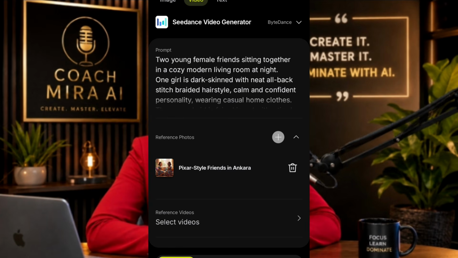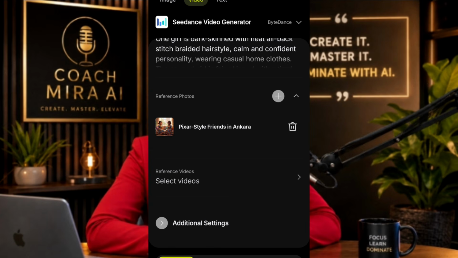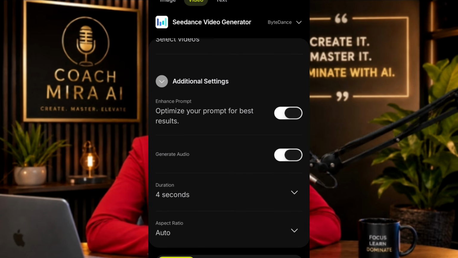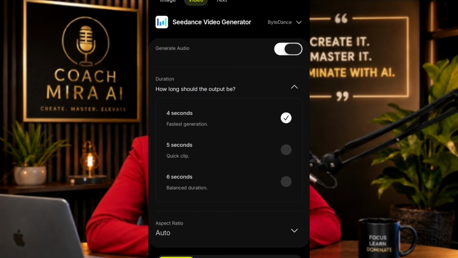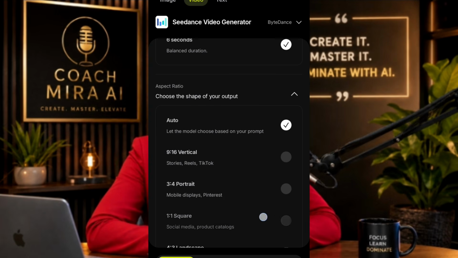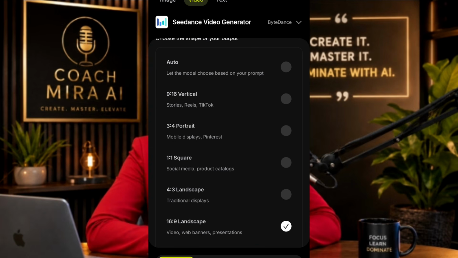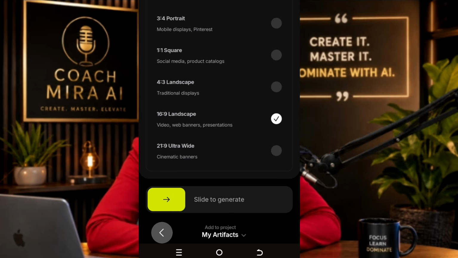Okay, now after that, we're going to click on additional settings. Click on additional settings, scroll down. You're going to see choose the duration that you want. So I'm going to click on duration and select 6 seconds. This is the aspect ratio. So I'm going to choose 16:9. All right, so after that, I'm going to slide to generate.